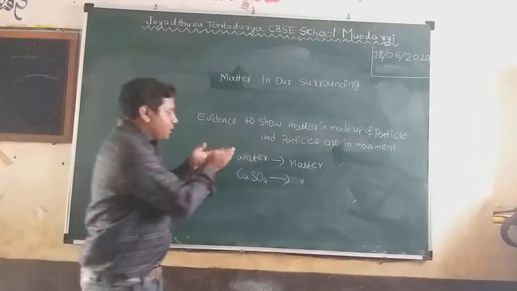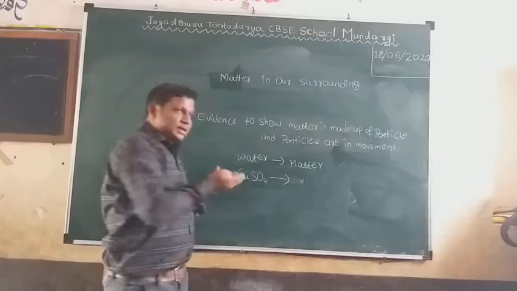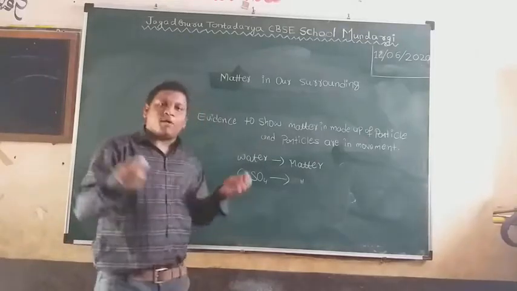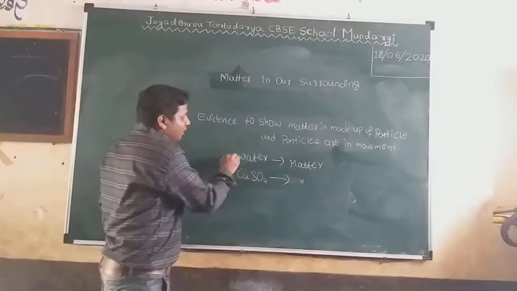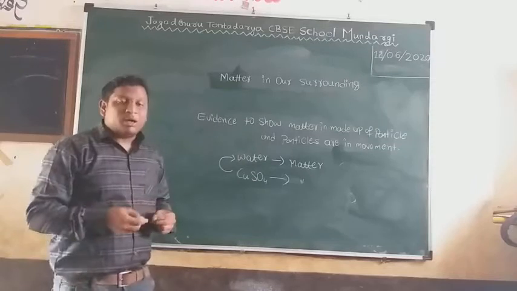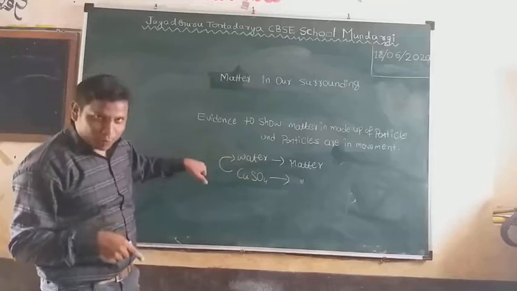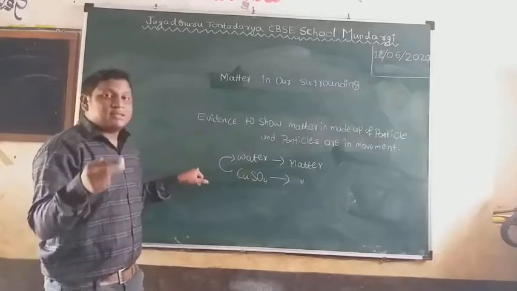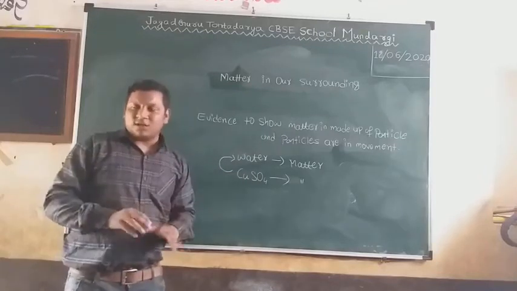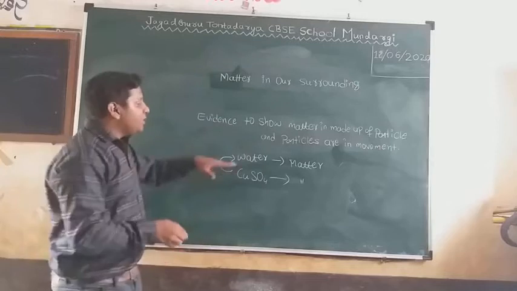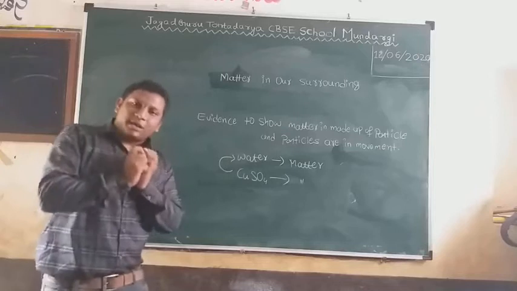Understood? Means the water is also matter. This water is made up of particles. This copper sulfate is also matter. This copper sulfate is also made up of particles. When I add blue color copper sulfate to the water, because of motion, the colorless water turns to blue, and it shows the particles are always in motion. And not only this point, between water and copper sulfate particles there will be some interparticle space.